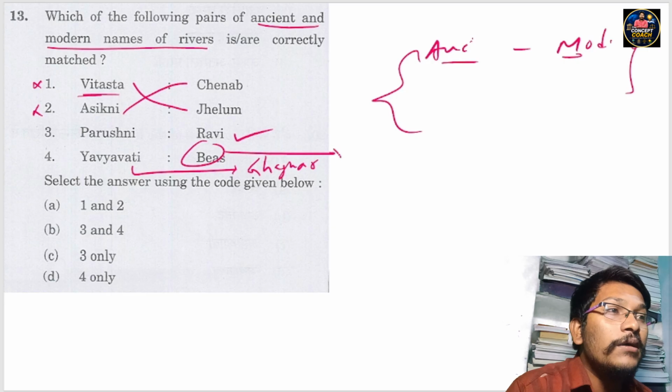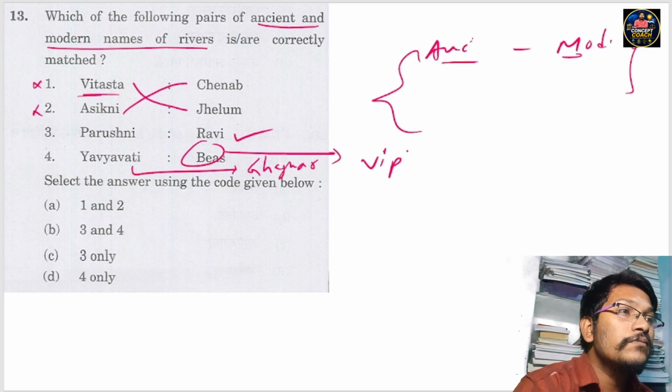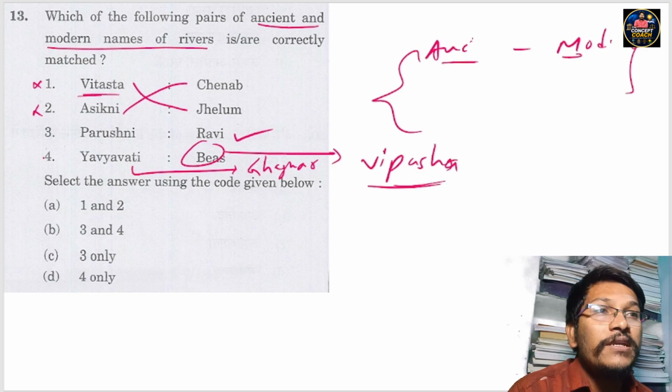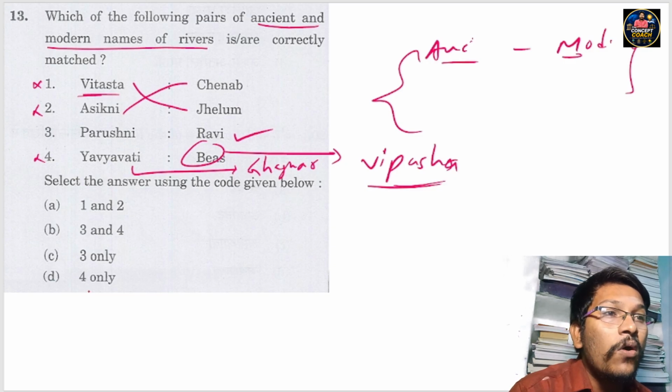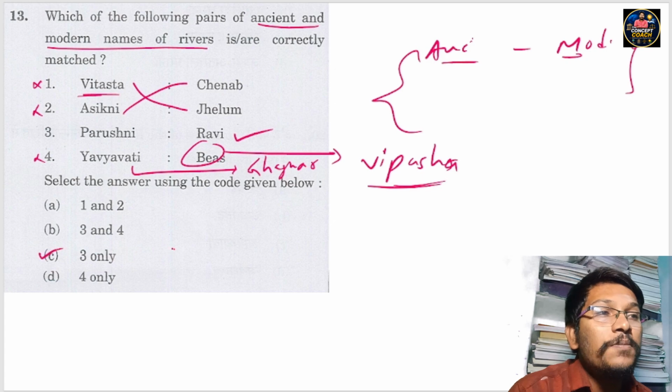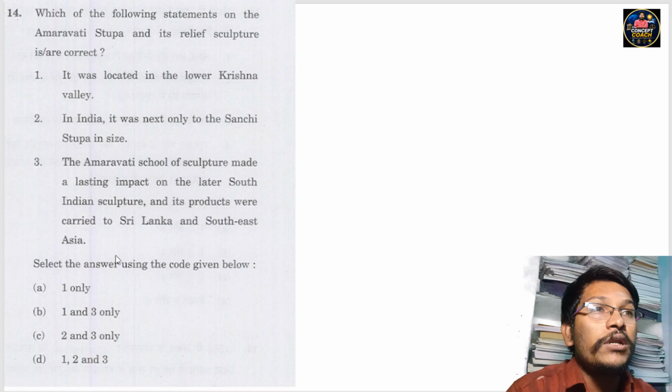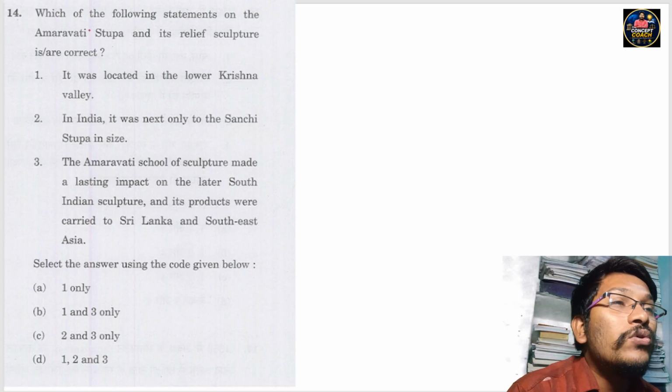And coming to the Beas, Vipasha is the ancient river name for Beas. So the fourth one is also wrong. Only one is correctly matched. So select the answer using the code given below. Three only is correct. So option C is the correct option for this 13th question. So now let us move to the 14th question.